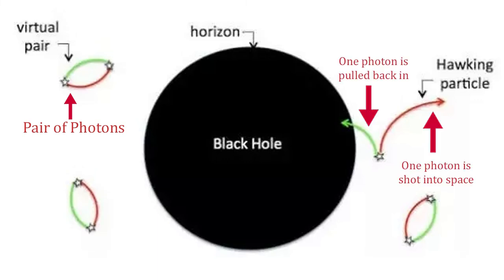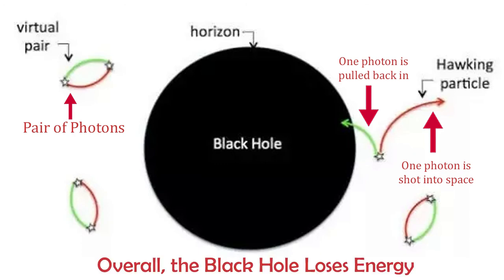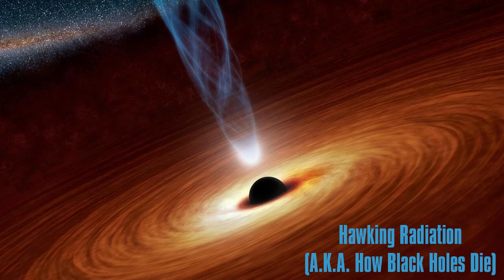If a pair of photons appears directly on the event horizon, the inner photon cannot escape and gets pulled into the black hole, whereas the outer photon shoots off into space. This will have to occur an incredible number of times for the black hole to lose all of its energy and die. This process is called Hawking radiation.